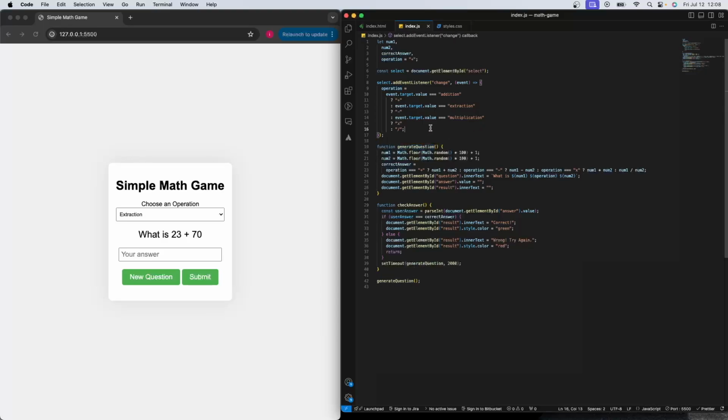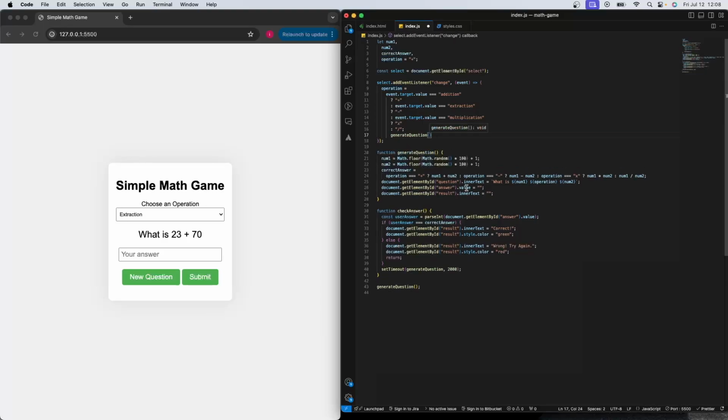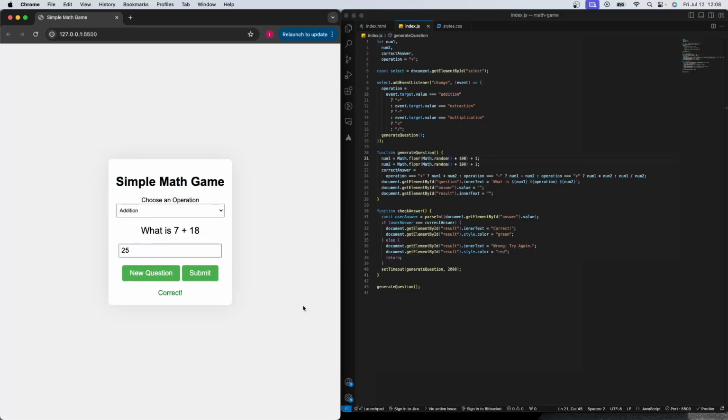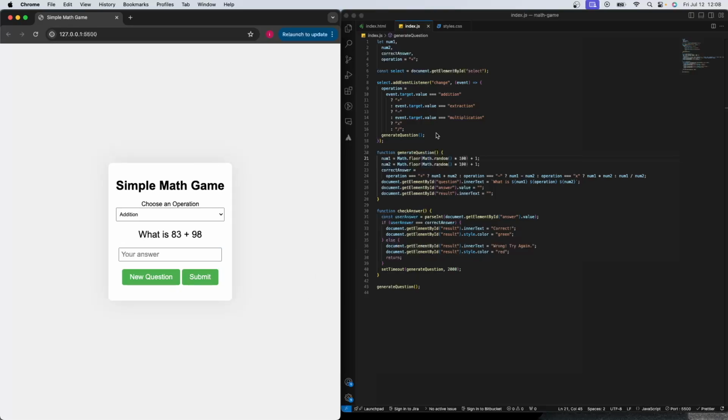We need to generate a new question so that it can recreate the whole question here with our proper new selected drop down value. If I save now, subtraction is gonna be 4 minus 58, times 70, addition again, division, addition, 25, submit, correct. So it's working as expected.